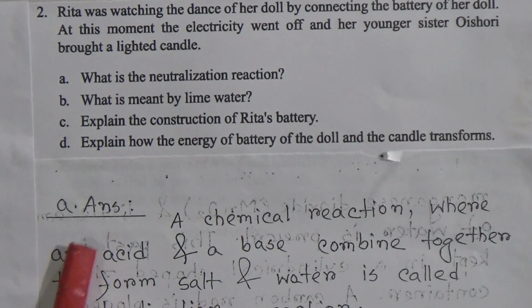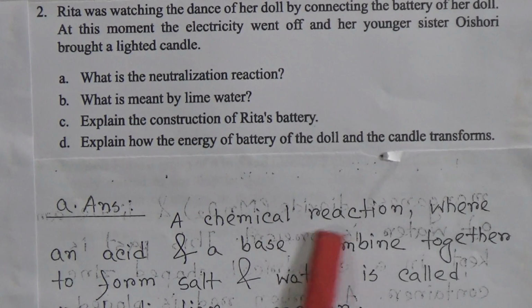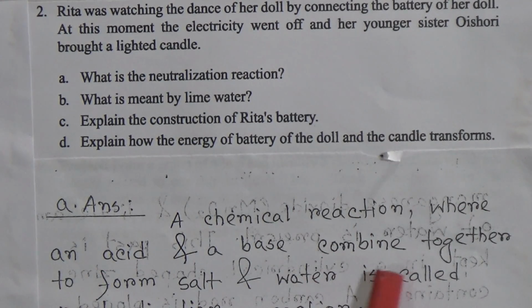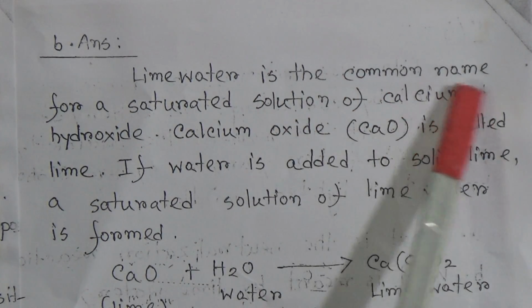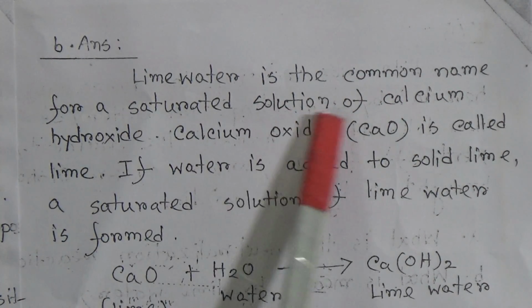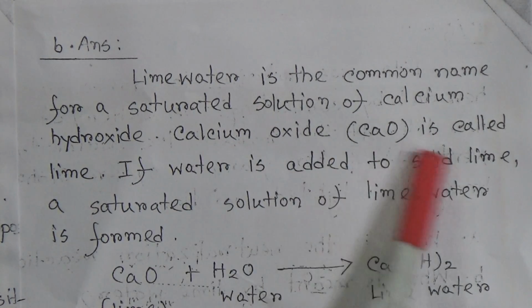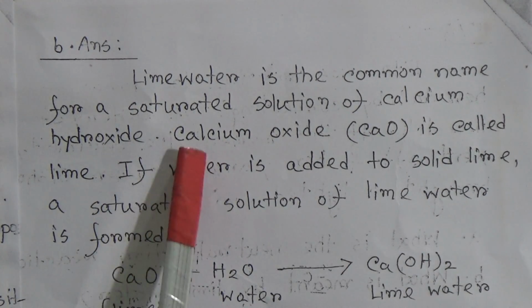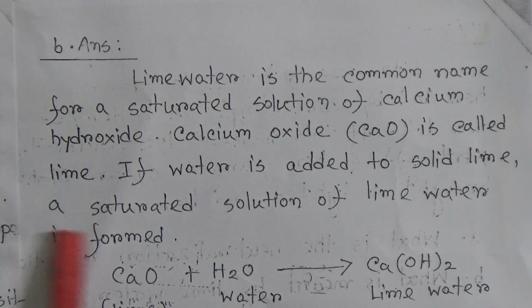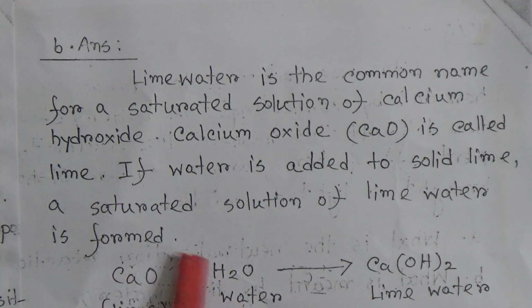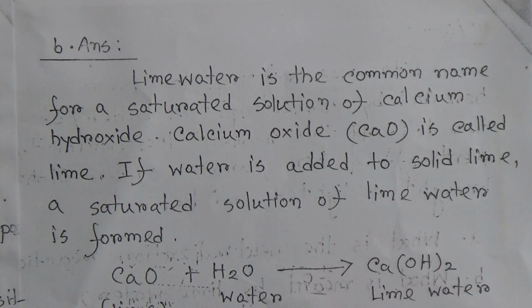The answer of A: the chemical reaction where an acid and a base combine together to form salt and water is called a neutralization reaction. Now come to the answer of B. Lime water is a common name of a saturated solution of calcium hydroxide. Calcium oxide is called lime. If water is added to solid lime, a saturated solution, lime water, is formed. Calcium oxide plus water produces calcium hydroxide, that means lime water.